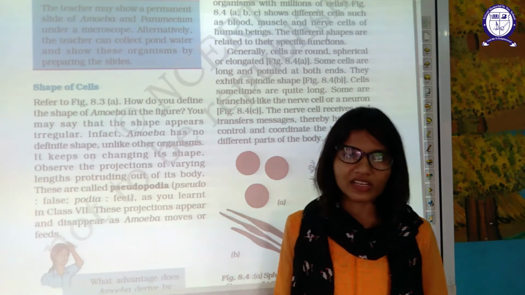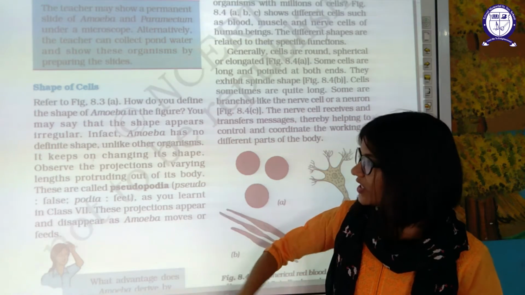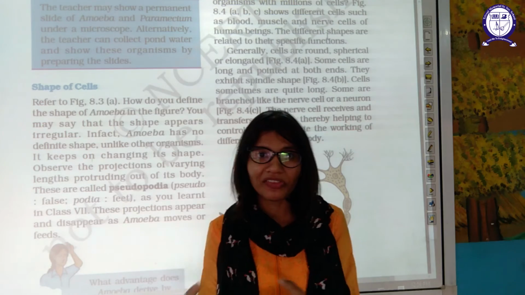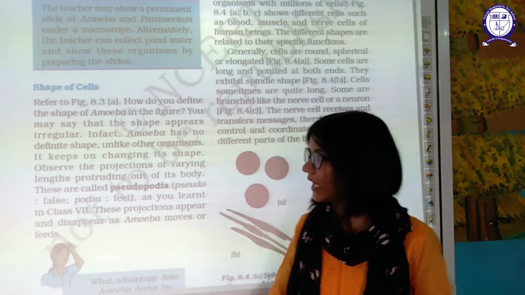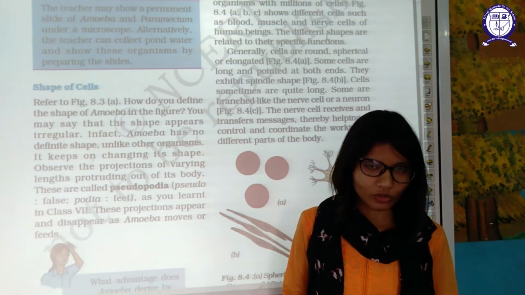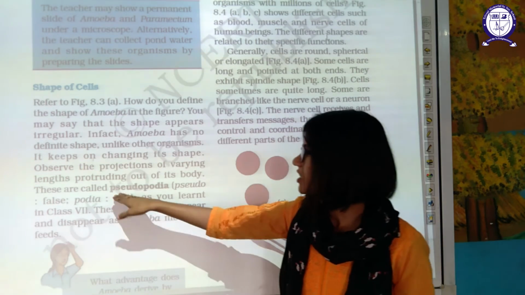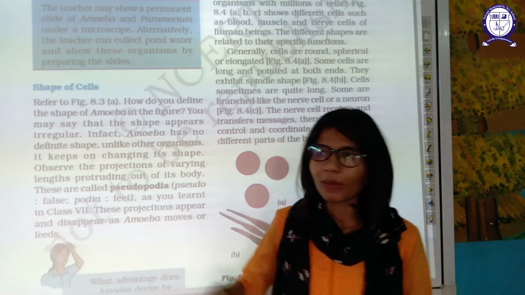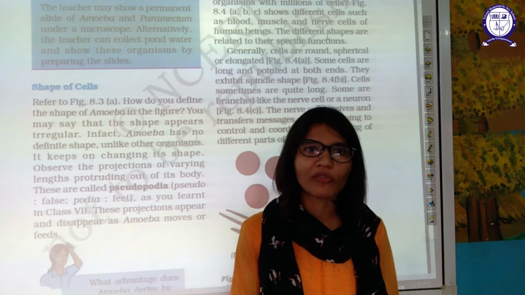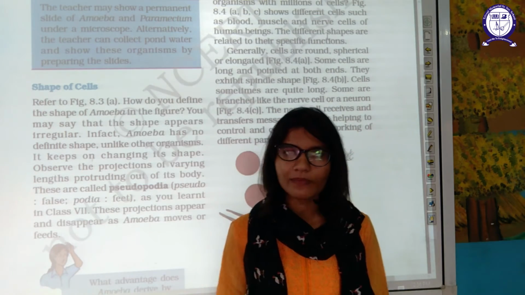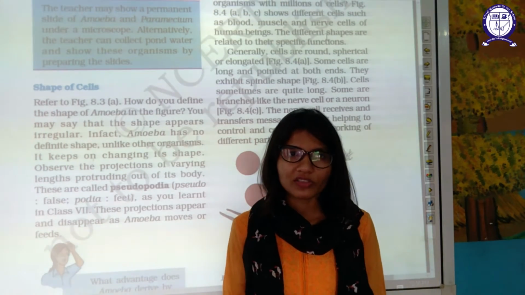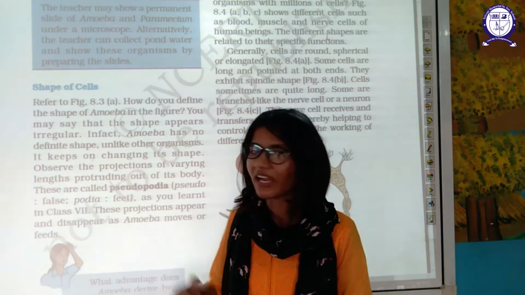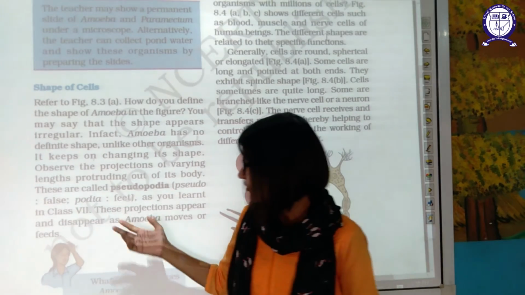Now, as we have discussed earlier also, it changes its body shape. It protrudes its body part and forms a shape like feet, like your hands or your legs. Those protruding body parts are known as pseudopodia. Pseudo means false, and podia means feet. So amoeba needs this kind of false feet to perform different functions, for engulfing the food. Because of the absence of any body structure, because amoeba is a single cell structure, unicellular, that's why amoeba needs such things to perform the basic life functions.